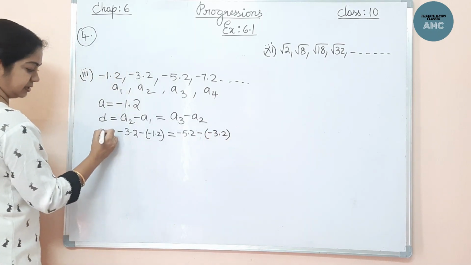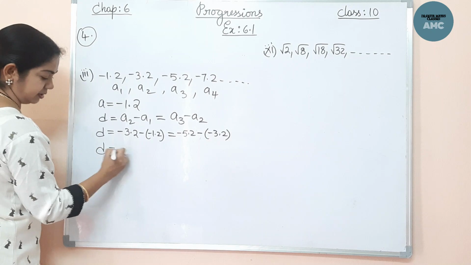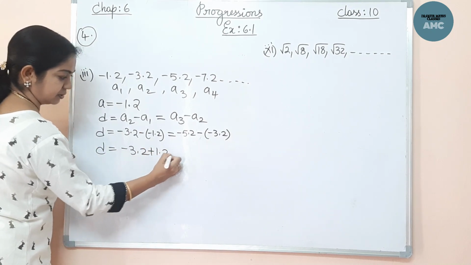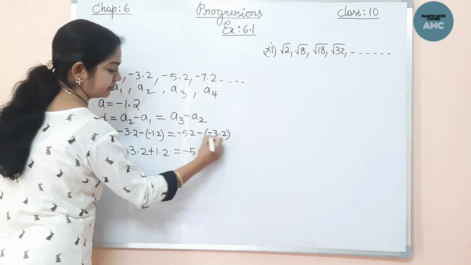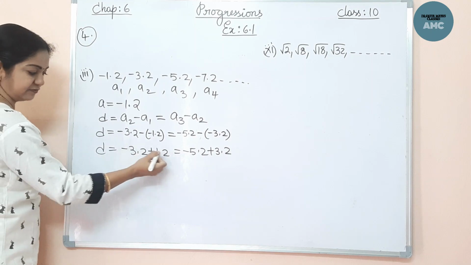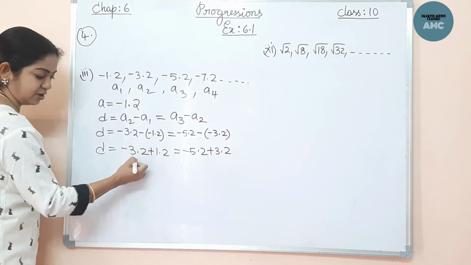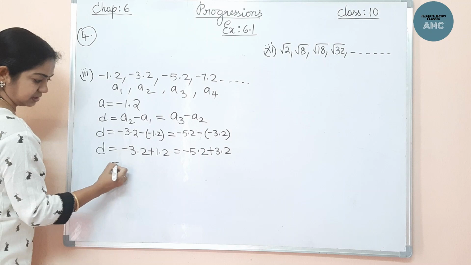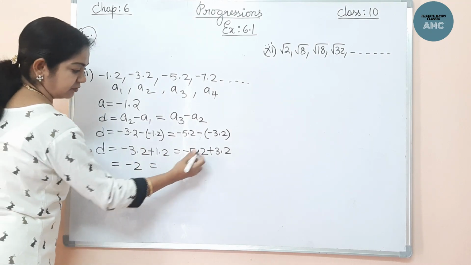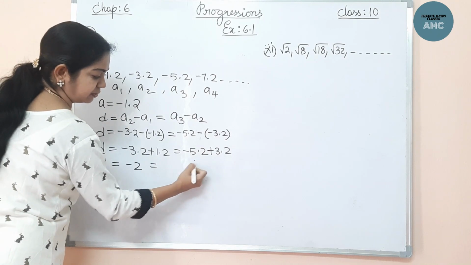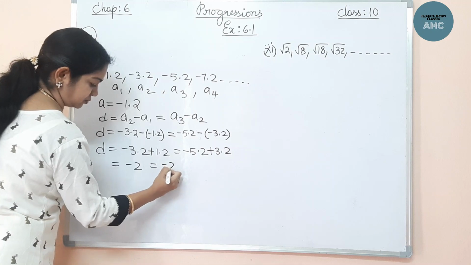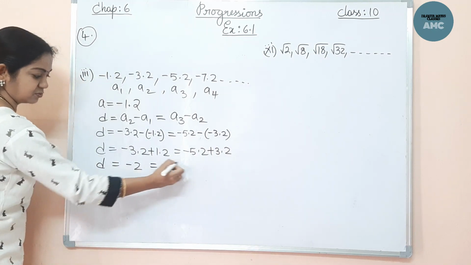Now let's check here, this is D. Minus 3.2 minus into minus plus 1.2. Here minus 1.2 plus 3.2. So if you subtract, they are different signs, so you have to subtract 3.2 minus 1.2. It comes to just minus 2. Right, here also 5.2, if you subtract 3.2, it is 2. So the bigger number is minus, so minus 2. So the difference is constant throughout.